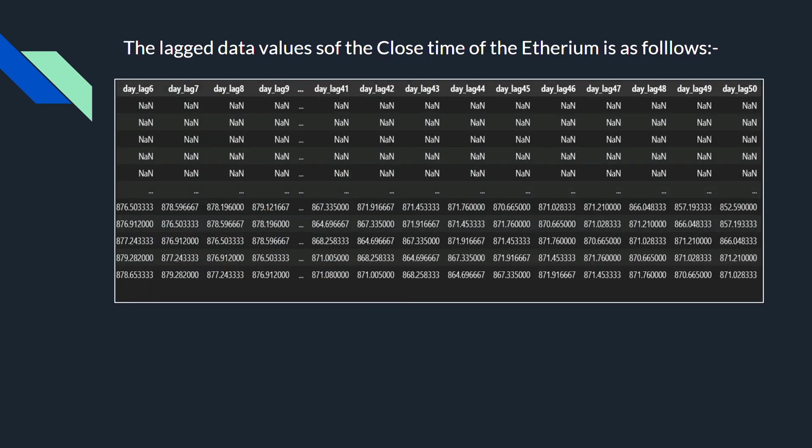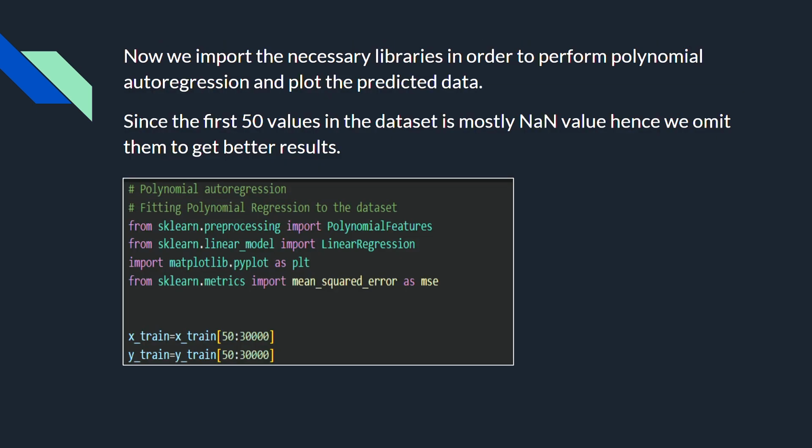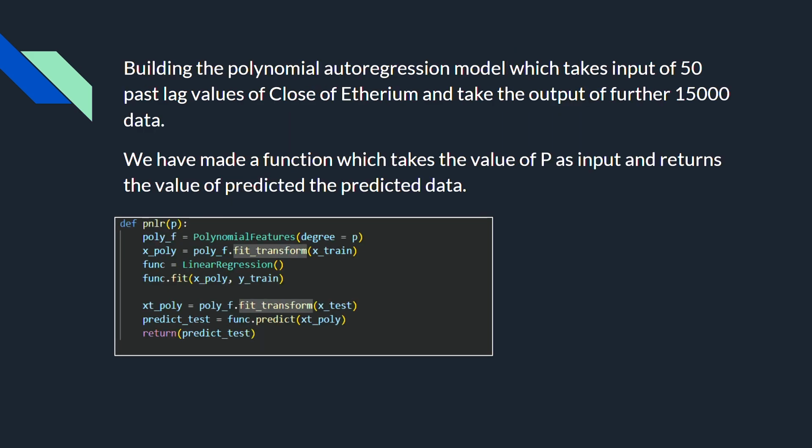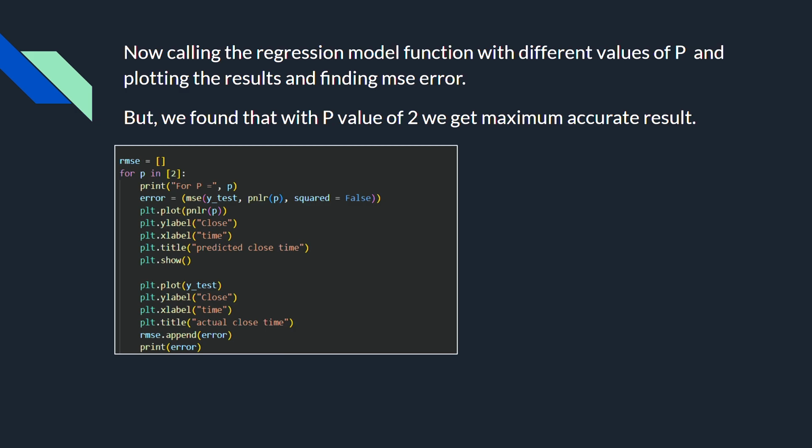Here you can see the lag data values, but there lies a problem. The problem is that there are 50 initial NaN values which need to be dropped so that they do not affect the output. Now we just put the training data and testing data in this model in order to find the next 15,000 data values of close of Ethereum.